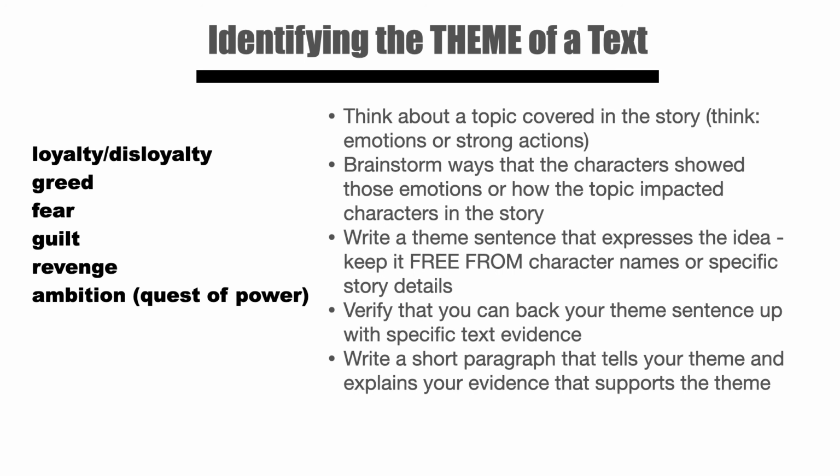Remember, keep it free from character names or specific story details. Then verify that you can back up your theme with specific text evidence. Finally, write a short paragraph that tells your theme and explains the evidence that supports the theme. Write in complete sentences and reread your work to make sure it makes sense.